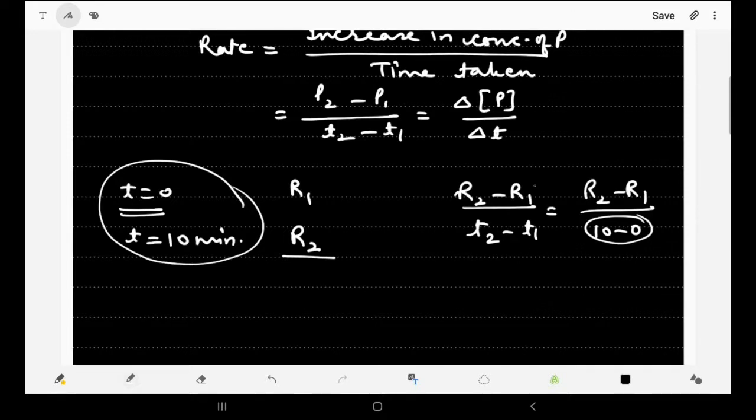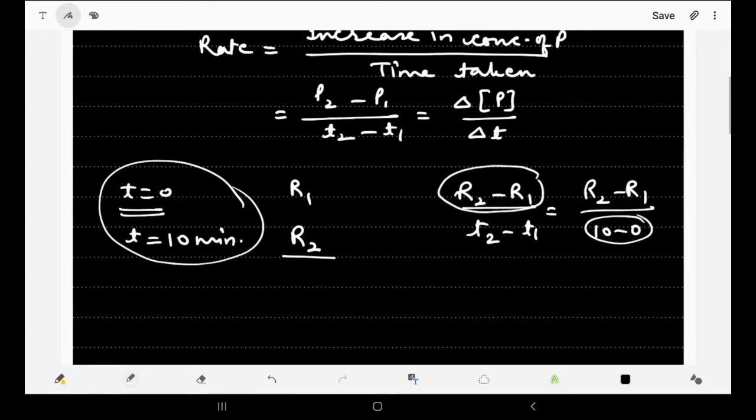And how do we take average? We always take a particular time interval. So initially at that particular time, what is the concentration of reactant or product, and after the given time interval, what is that concentration of reactant or product, and then we apply it: final concentration minus initial concentration divided by the final time minus initial time, and that is how we can find out the rate of reaction.